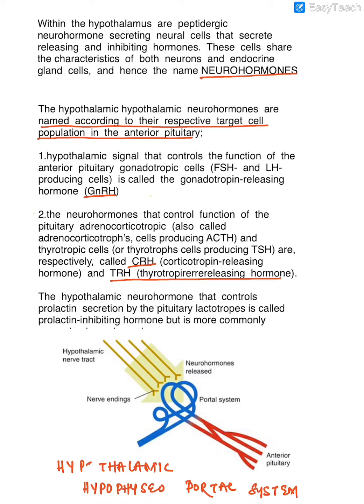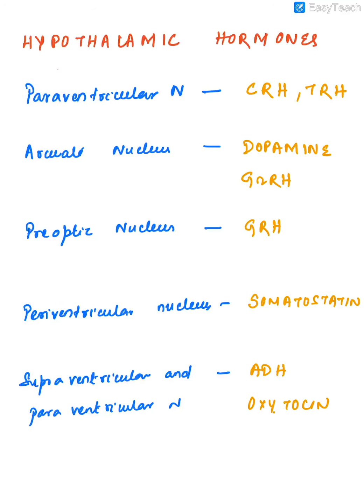The neurohormones that control the function of pituitary adrenocorticotropic and thyrotropic cells are called corticotrophin releasing hormone and thyrotropin releasing hormone respectively. Now, the hypothalamus regulates the pituitary via a hypothalamic hypophysioportal system. The nerve endings and the blood vessels together form a complex portal system which carries the signals and the hormones from the hypothalamus to the pituitary.